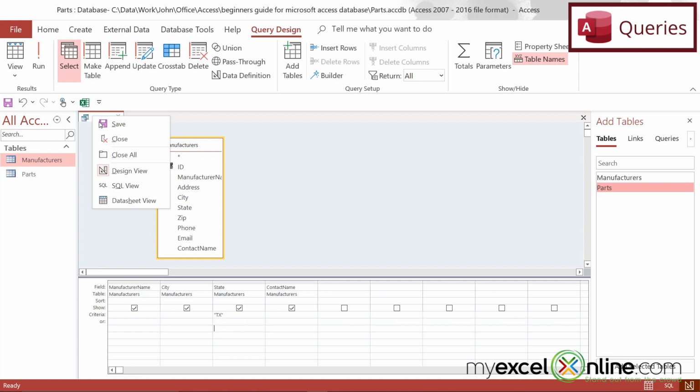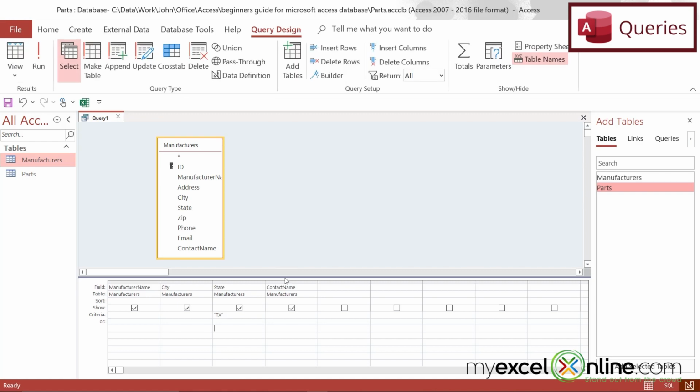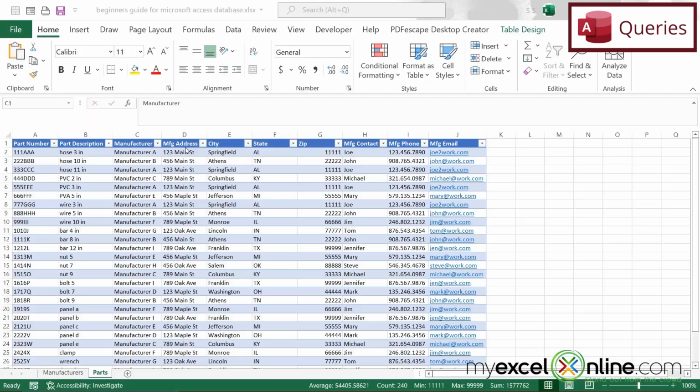So if I right-click here and go to Datasheet View, I am now returning only these certain columns that I picked and only those columns that have the state of Texas. So let's go back to Design View. If I go back to Excel and I look at my parts, I would like to recreate this entire spreadsheet with the manufacturer name and the address, city, state, zip, the contact, the phone, and the email.